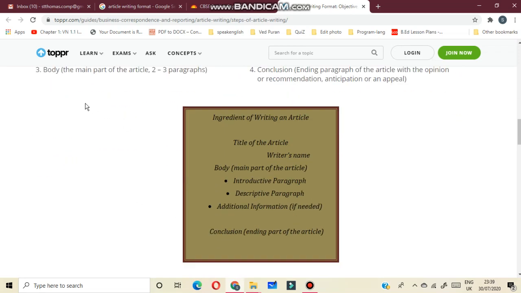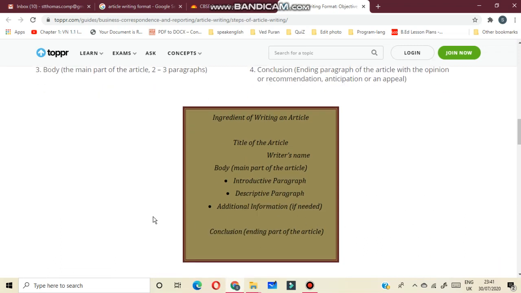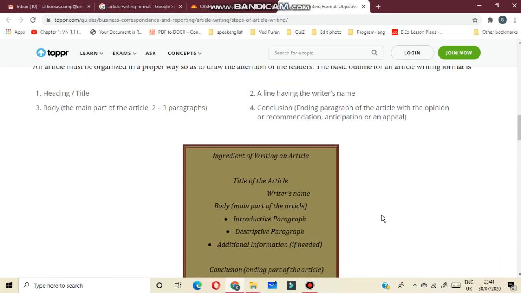And in the third step, the body part, the main part of the article, 2 to 3 paragraphs. In the third step, what will you do? You have to write at least 2 to 3 paragraphs. After writing the paragraphs, you can give additional information if needed.